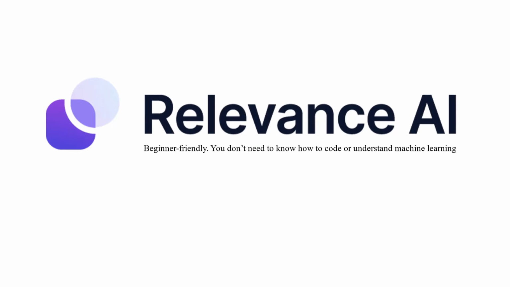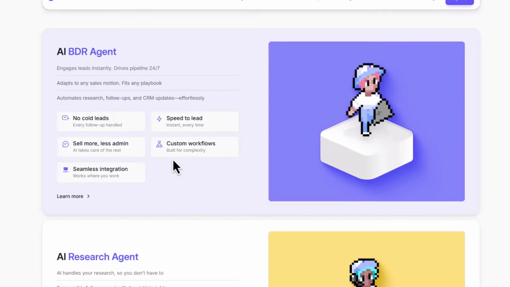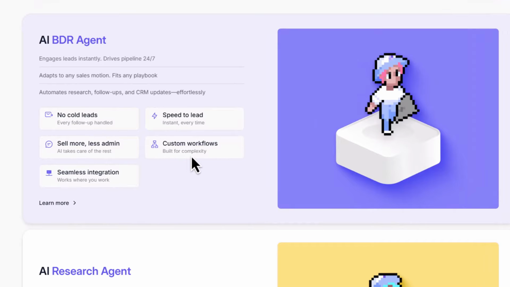Relevance AI is very beginner friendly. You don't need to know how to code or understand machine learning. The platform uses a drag and drop system which makes it super easy to build workflows and start analyzing your